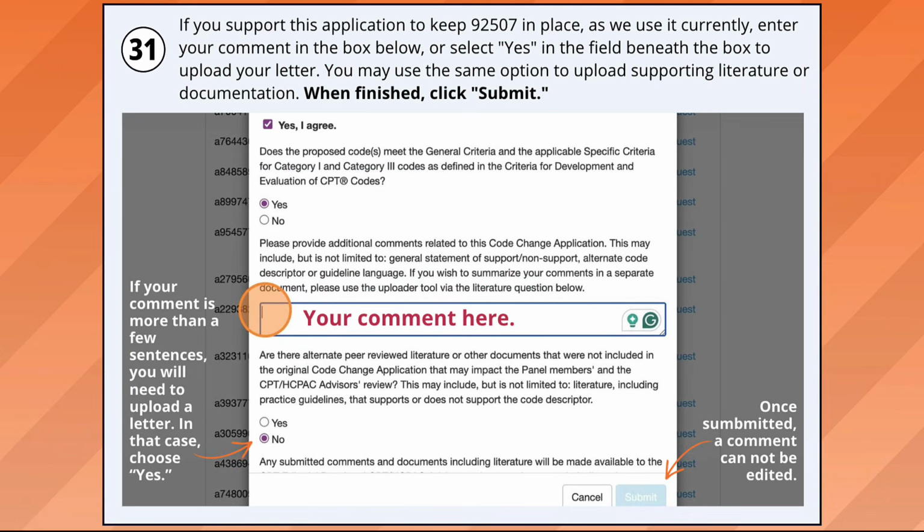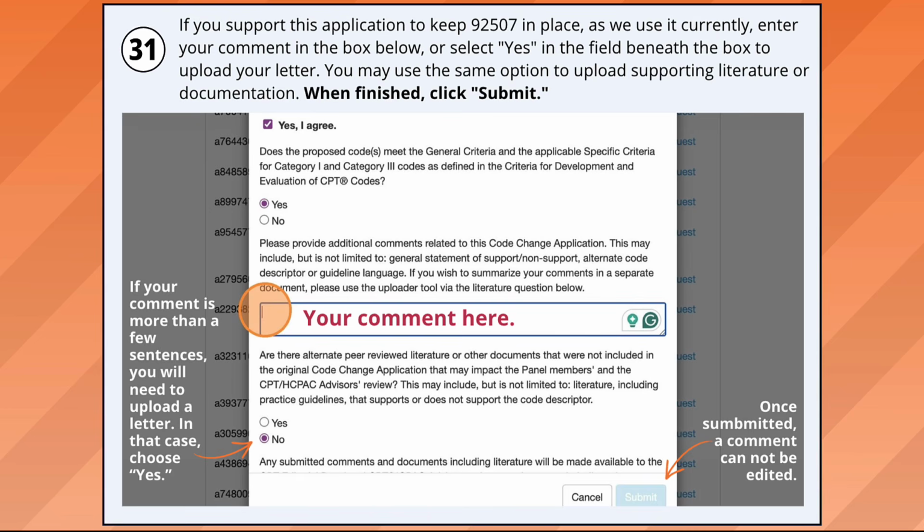Then you need to write your comment. You can copy and paste it from an external document, or you can type right into the box. If it's more than 3 or 4 sentences long, you will need to upload your comment in the form of an attachment. So that brings us to the next yes/no question. If you need to upload your letter, this is where you'll do it. So you'll click yes.